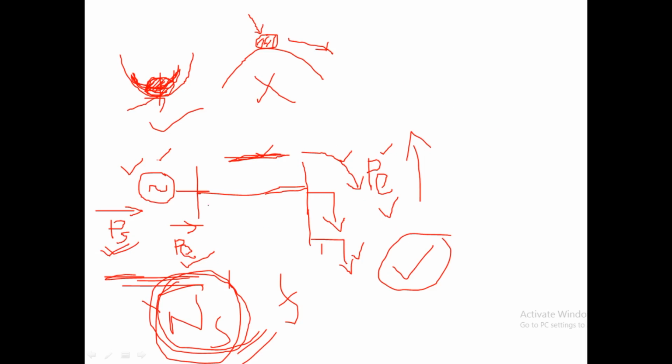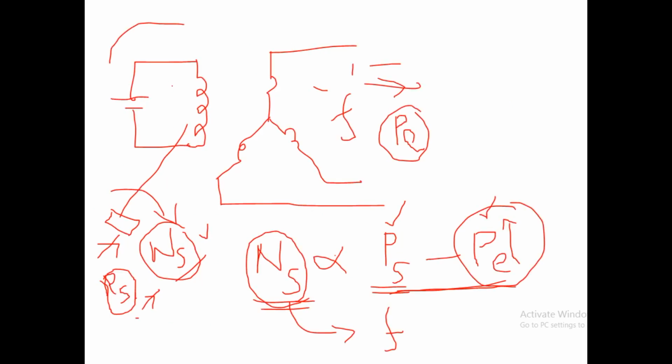Now one more point. Actually, this is the rotor, this is the stator. We are considering one stator axis. This is the axis corresponding to the stator, and this is the rotor axis. The angle between these two is considered as delta. Delta means the rotor angle. Here we can say this is the rotor angle, which is the same as the power angle. What is power angle? It is actually the angle between E and V.